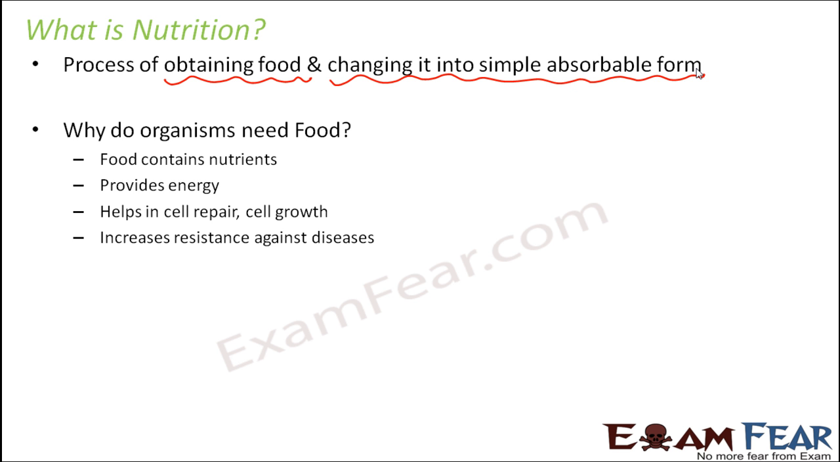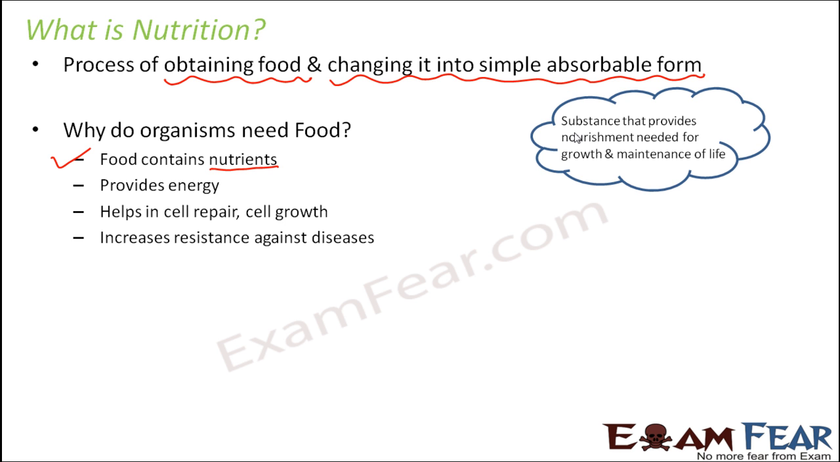Now, some of the very simple reasons why organisms need food. First, food contains nutrients, and nutrients are those substances which provide nourishment that is needed for growth and development of living organisms. Food also provides us energy, and with that energy we are able to perform all the activities. It also helps in cell repair and cell growth, because all these processes which happen inside need energy, and energy comes from food. It also increases resistance against diseases.